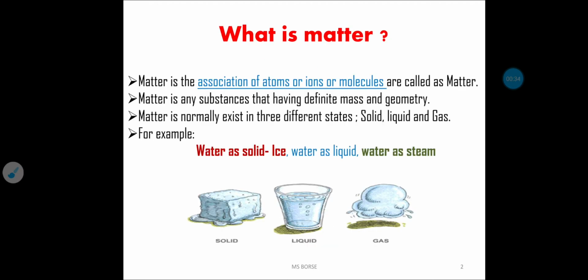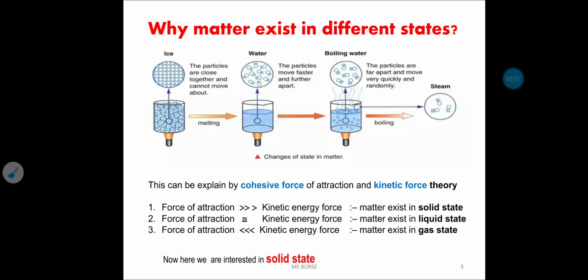Let us overlook what is matter. Matter is a simple association of atoms, molecules or ions. Matter generally exists in three different states: solid, liquid, gaseous. Why does matter exist in three different states? Due to the cohesive force of attraction and kinetic energy between the molecules.